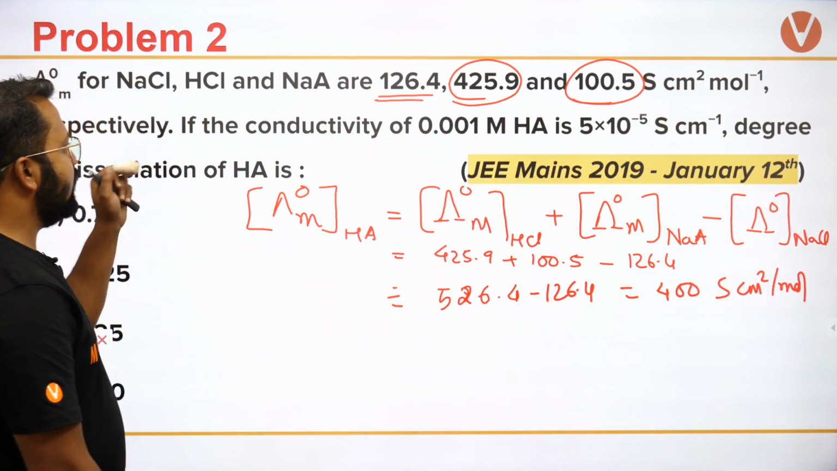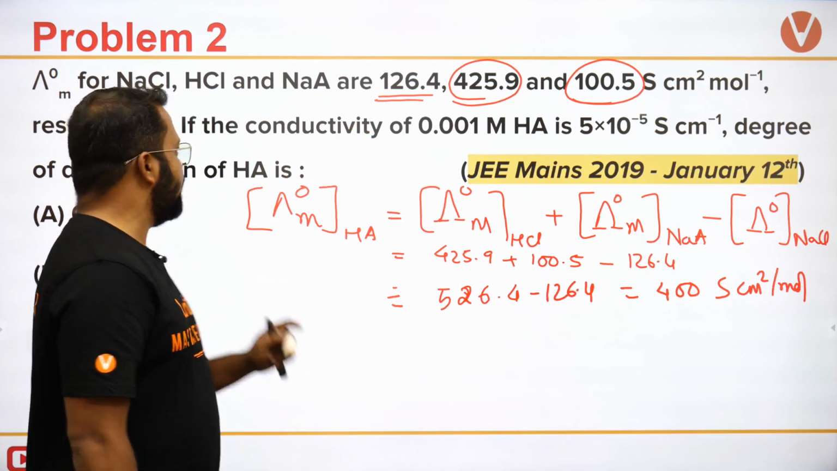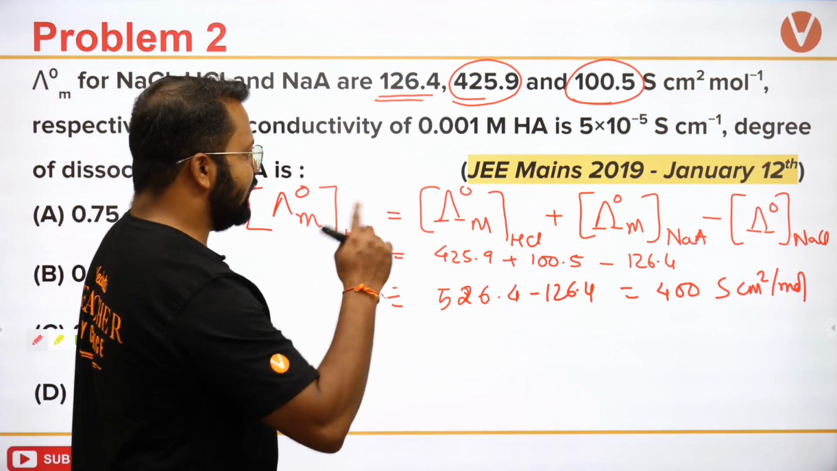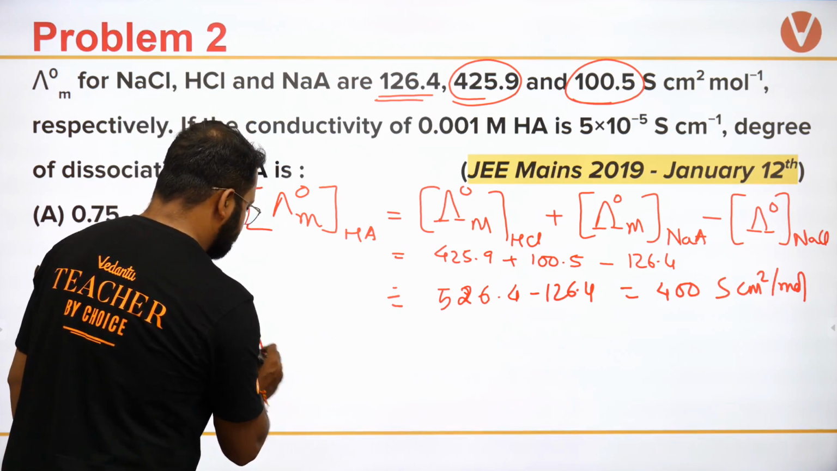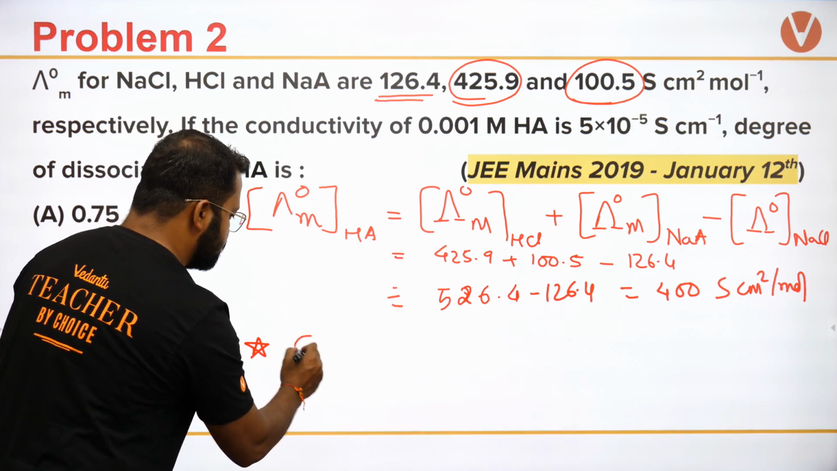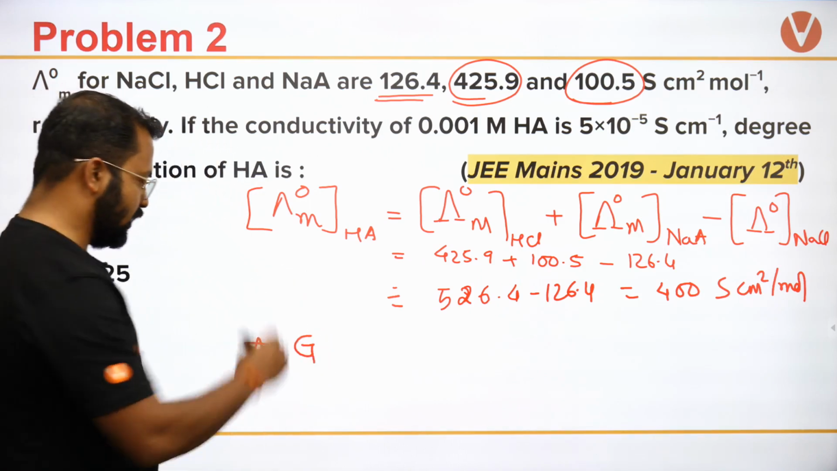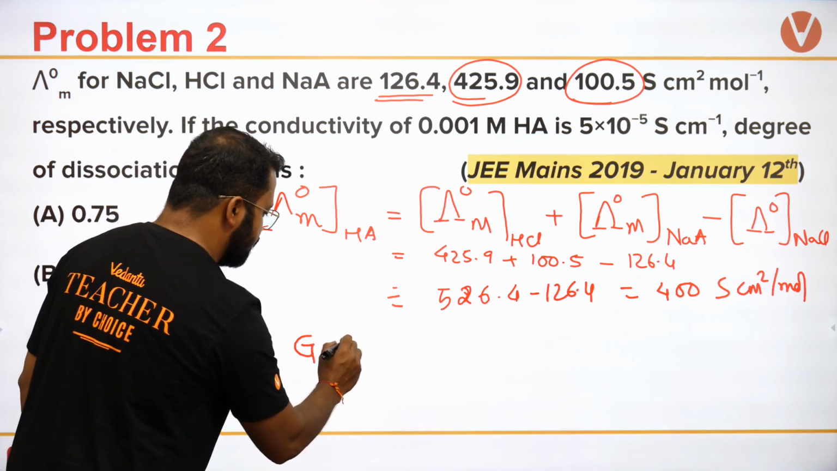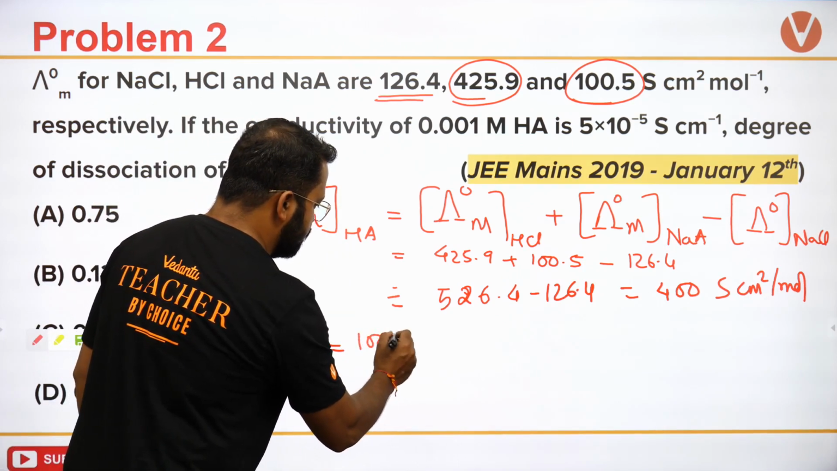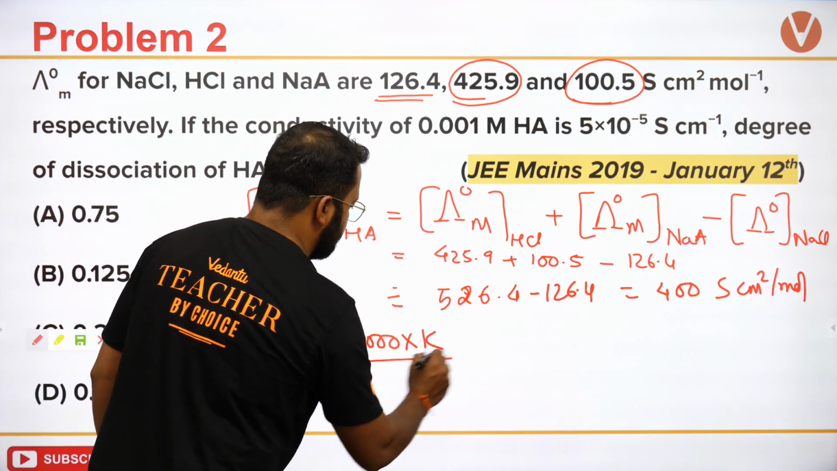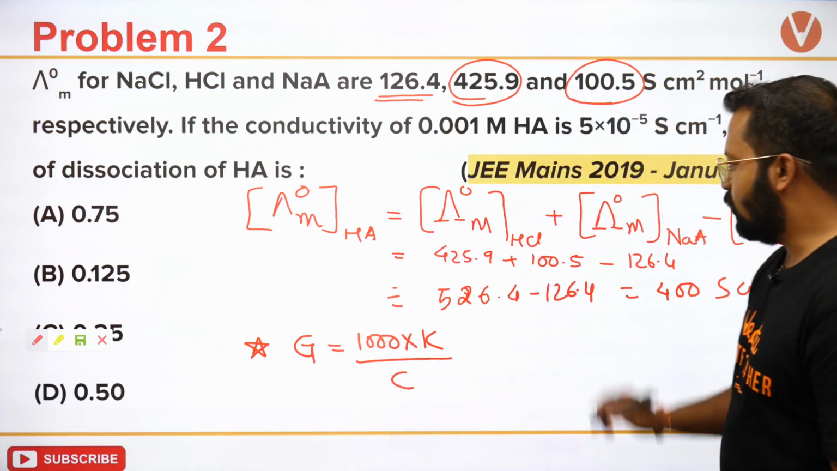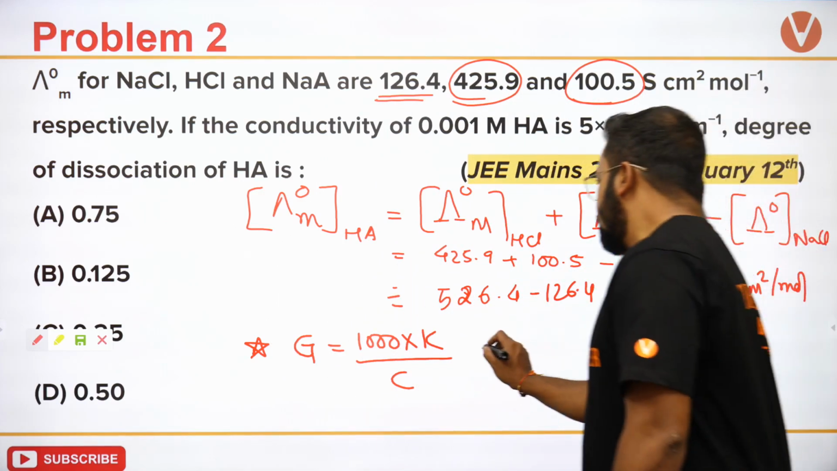Now conductivity is given, and I have to calculate the degree of dissociation. Okay? So conductivity is given. How will we find the degree of dissociation? Look, you are given conductivity, that is, G is given. You will write this thing as 1000 times K upon C, where C is the concentration. Okay, you will write it like this.